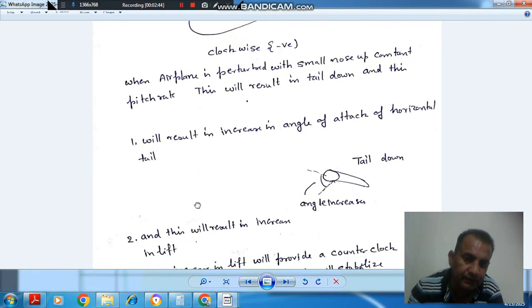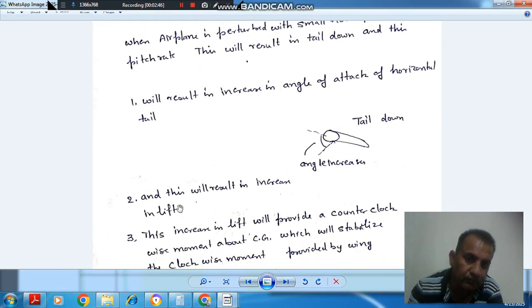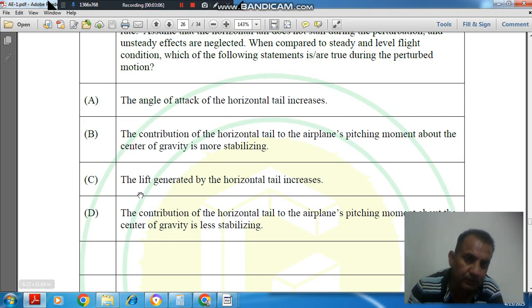And second, this will result in an increase in lift. As angle of attack is increasing, lift will also increase. The more the alpha, the more the CL, the more the lift, so lift will increase. So it means the lift generated by the horizontal tail increases.